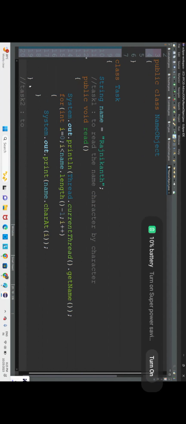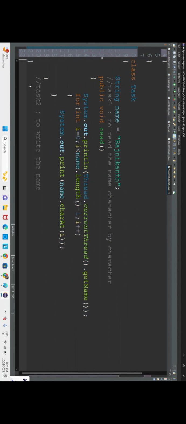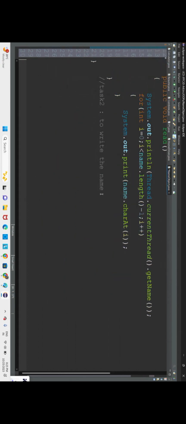Okay, this is task 1. Now after this we shall go for task 2. Task 2 is to write the name. To write the name, we'll create one function.